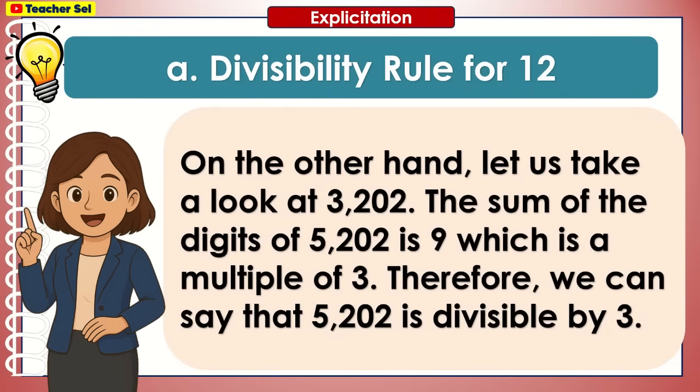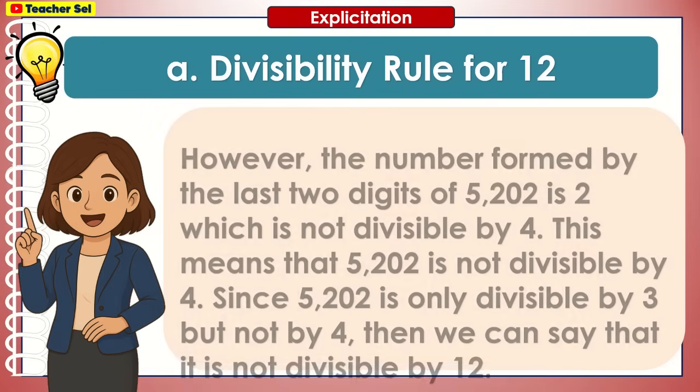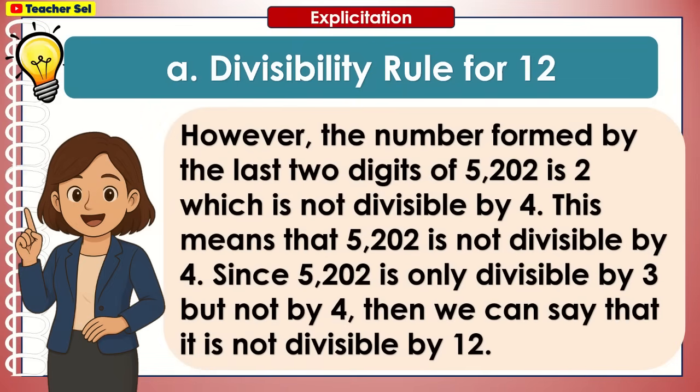On the other hand, let us take a look at 5202. The sum of the digits of 5202 is 9, which is a multiple of 3. Therefore, we can say that 5202 is divisible by 3. However, the number formed by the last two digits of 5202 is 02, which is not divisible by 4. This means that 5202 is not divisible by 4. Since 5202 is only divisible by 3 but not by 4, then we can say that it is not divisible by 12.